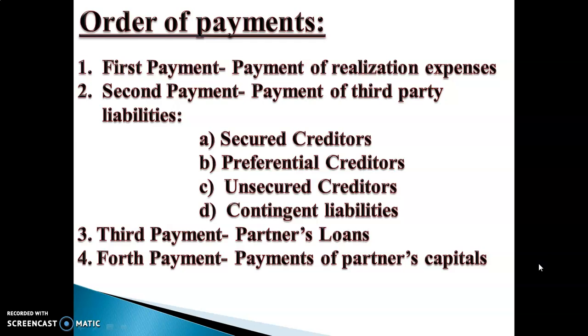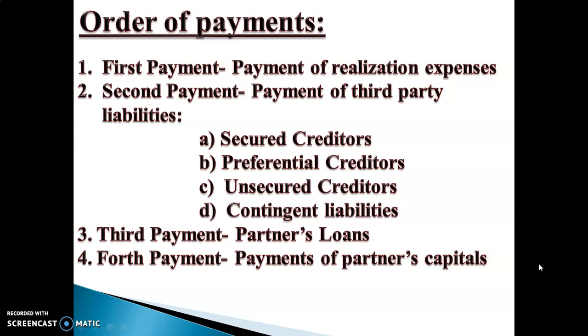If actual expenses are more than the provision already made, the deficit should be deducted from cash received and only the balance be made available for payment. For example, provision made for realization expenses is rupees 1,200 and actual realization expenses incurred is rupees 2,000. In this particular example, rupees 800 is the deficit amount and that deficit should be deducted from cash received and the balance used for payment.